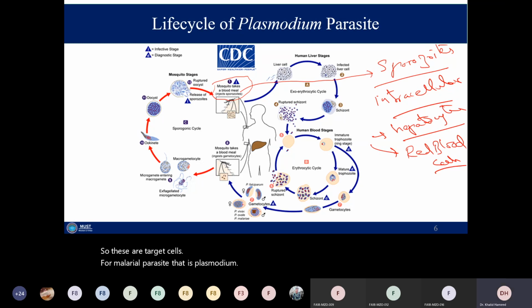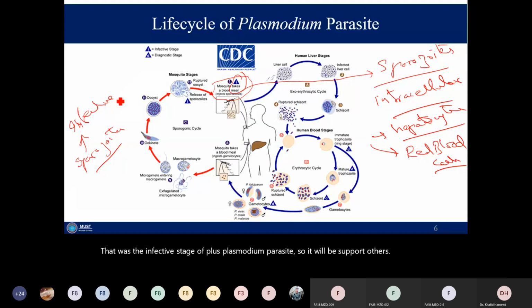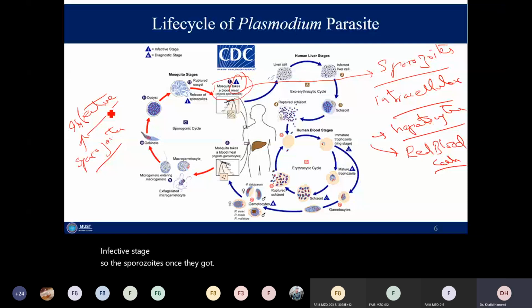So when a mosquito bites a healthy person, it injects the sporozoites into the bloodstream of that person. So at any time, if someone asks you what the infective stage of the Plasmodium parasite is, it will be the sporozoites. Infective stage. So the sporozoites, once they reach the blood,